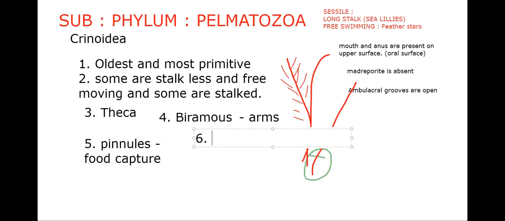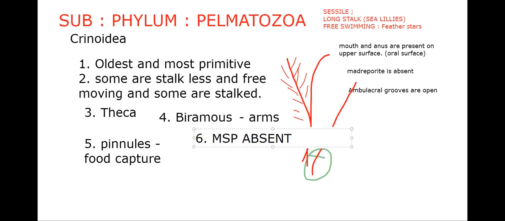The foremost thing we have to take care of is what to say about mouth and anus: they are present on the upper surface. We already wrote that particular feature there for Crinoidea. Then madreporite, spines, and pedicellaria are absent.